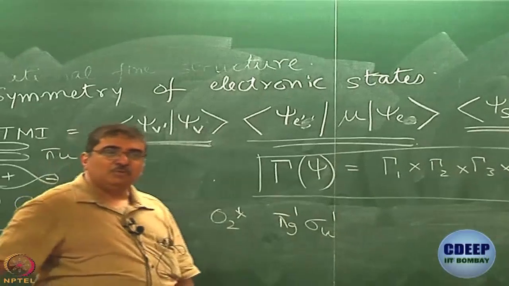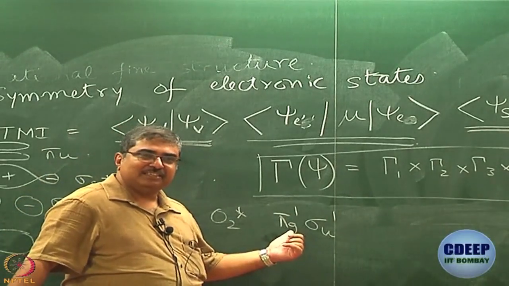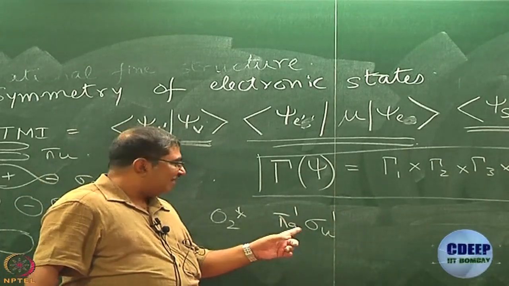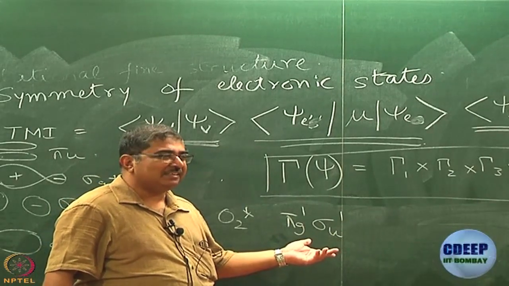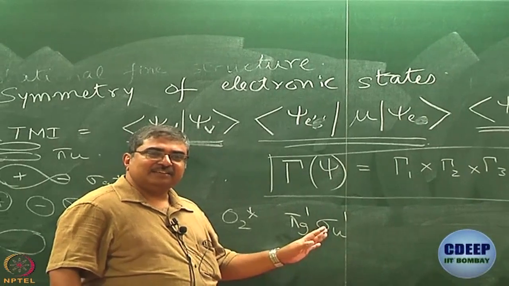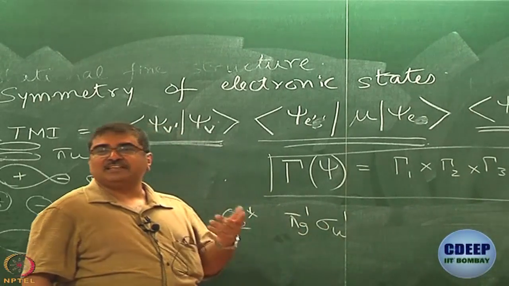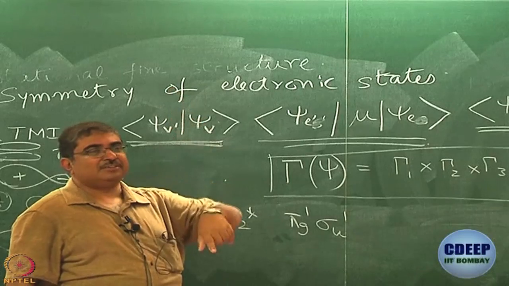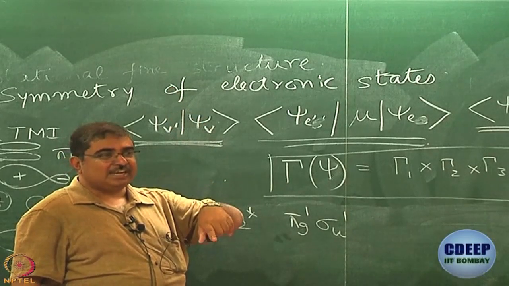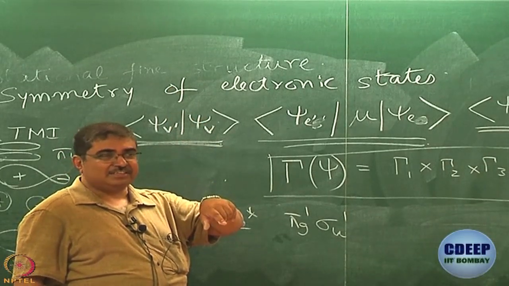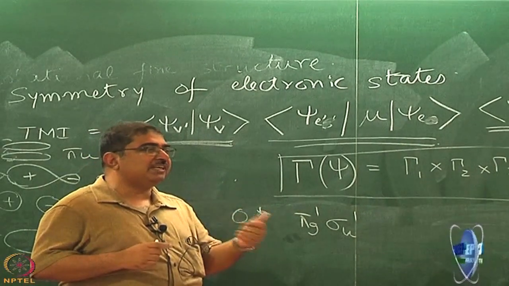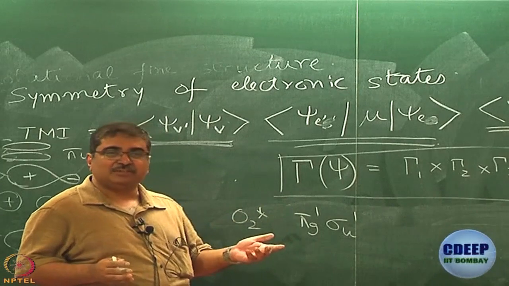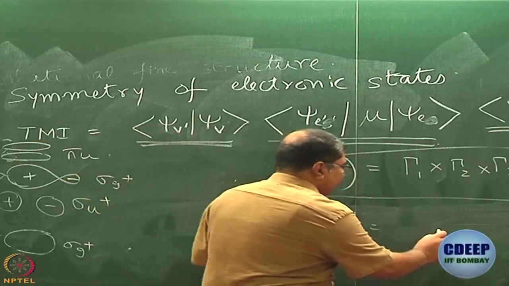In fact, you do not even have to look at the character table for this one at least. As Manthan is saying, when you have a product of gerade and ungerade, of course, it is going to be ungerade. Is that right? Because gerade or ungerade depends on the character of your inversion, i. For gerade it is +1, for ungerade it is -1, 1 into -1 is -1, ungerade. So, it is ungerade.